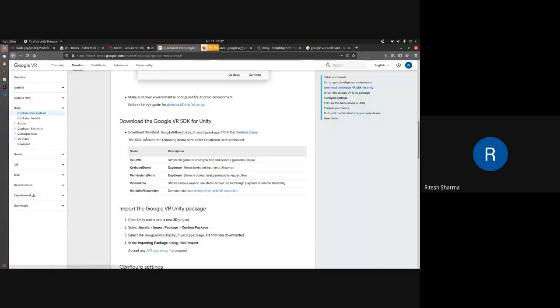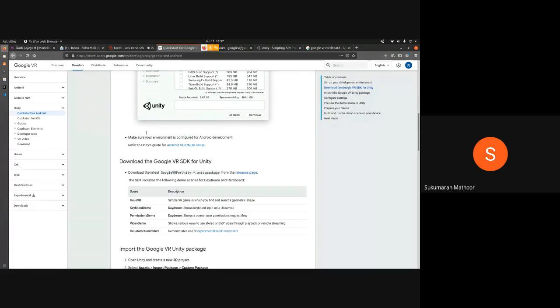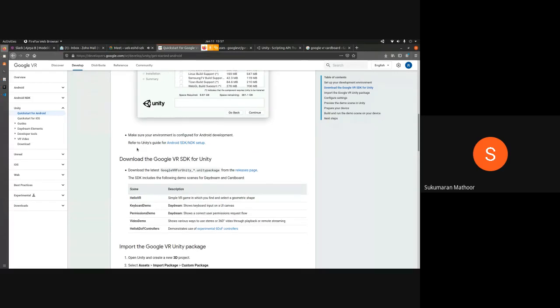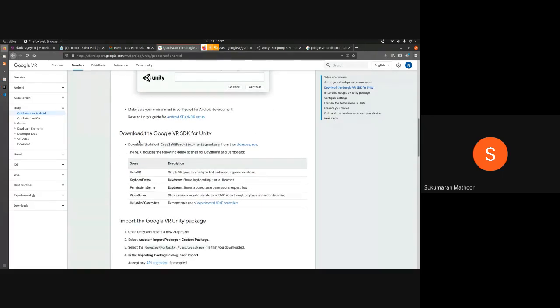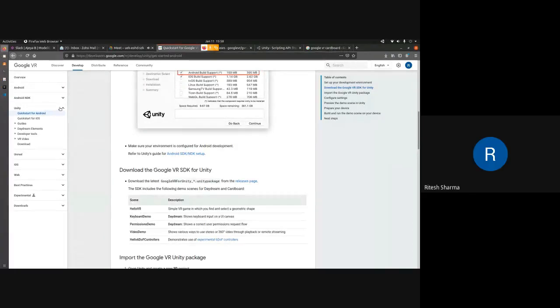Okay, so is everybody on this page? Download the Google VR SDK. No, I am seeing Google VR SDK for Unity. Another developers.google.com. Yes, it appears a different page. Okay, doesn't matter. So on the left section you have all those tabs.